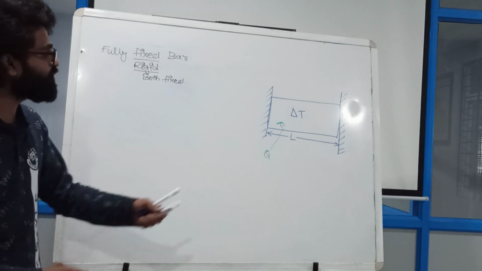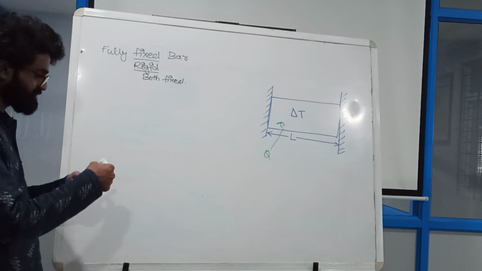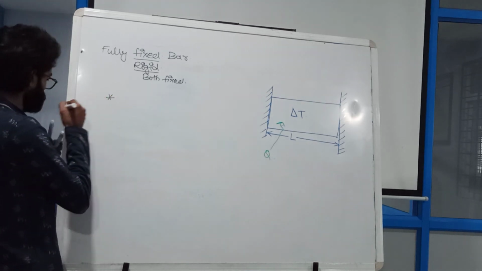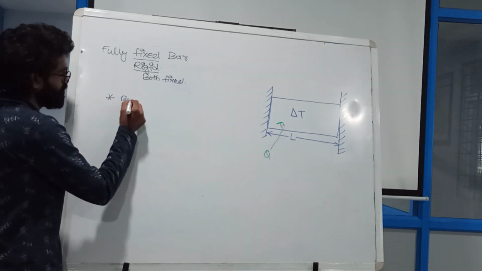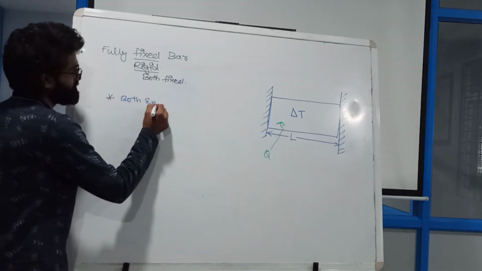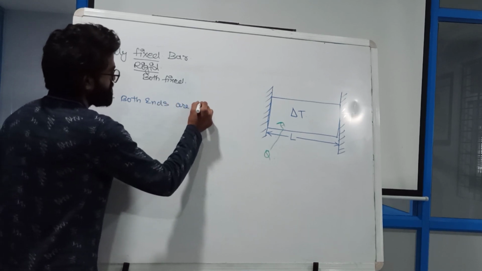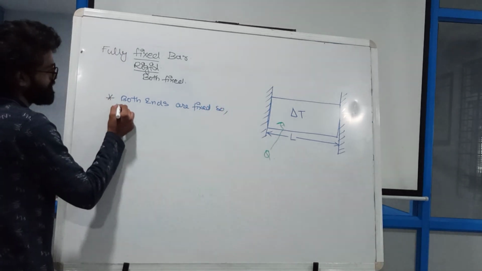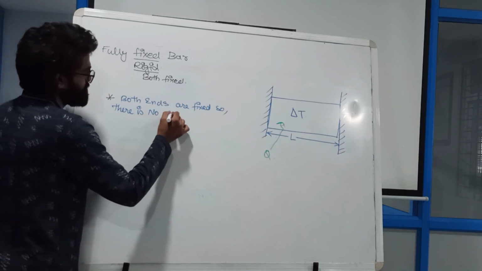Because both ends are fixed, so the length cannot change. There is no change in length.